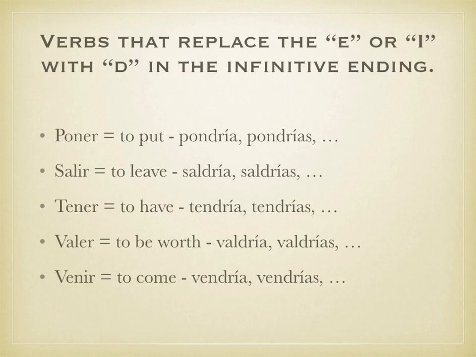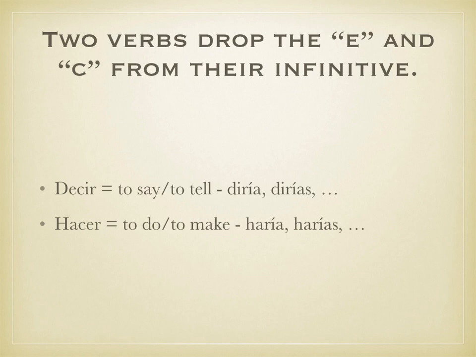There's also the list that replace the E or the I in the infinitive ending with D. Like poner, take the E out of the ER, and it's pondría, pondrías, pondría. Salir is an IR verb, does the same, take the I out, and it's saldría, saldrías, saldría, and so forth. Tener, valer, venir work the same way. And then there's decir and hacer. Take the E and the C out of the infinitive, and decir is diría, dirías, diría. And hacer, to do or to make, is haría, harías, haría, and so forth. Even ser and ir are normal in the conditional.